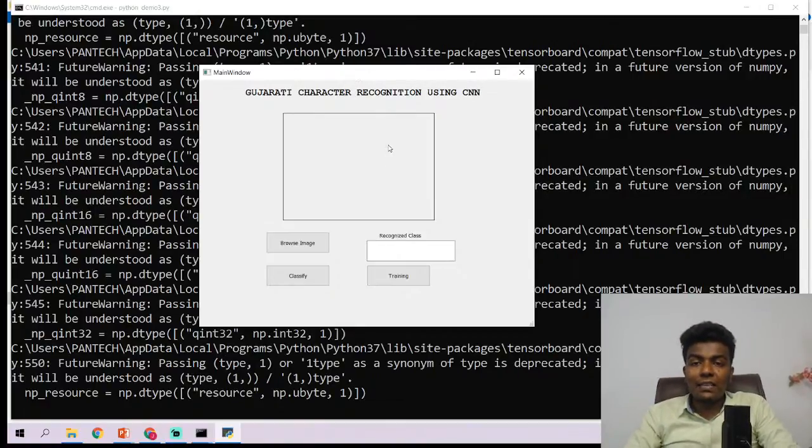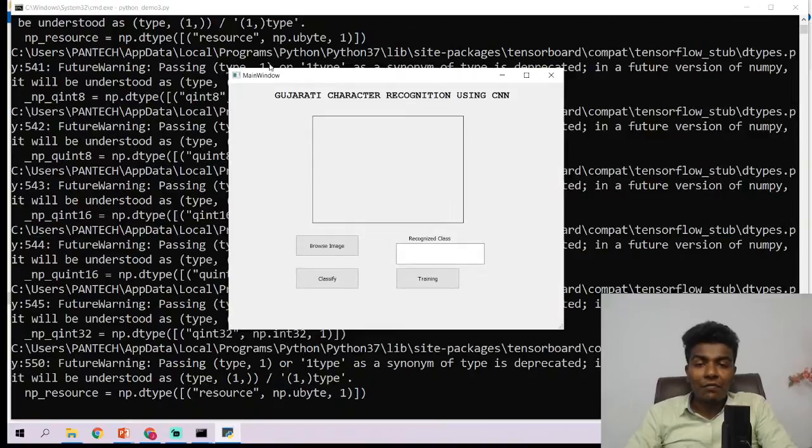But here, in this project, we have created one graphical user interface. It contains some GUI elements. Here we have a title. This is a static text, guys. What is meant by static text? Static text means text which is not going to be changed in your program. Whereas the text you write here is going to change, because it is a text box. Here we have one square box, which is nothing but an image label where we are going to show an image. And there are three buttons: the browse image button, the classify button, and the training button.